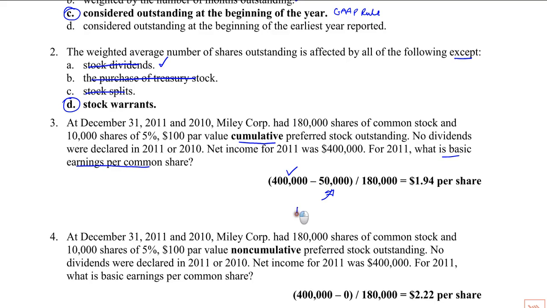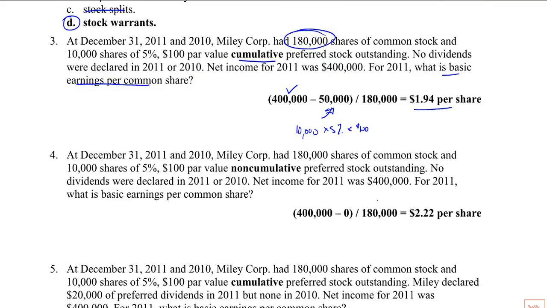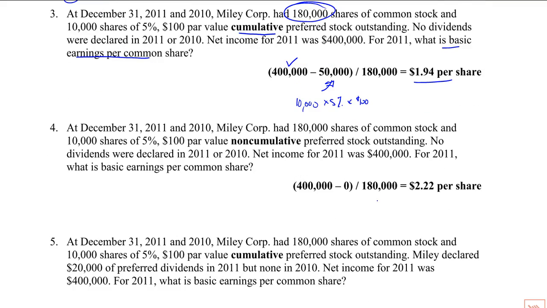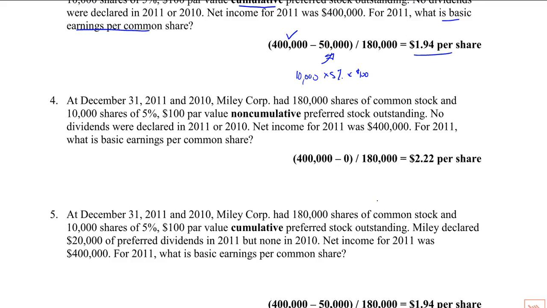Anyway, 10,000 shares times 5% times 100, which is the current year's dividend. So for cumulative, just take out the current year's dividend, and we don't even have to calculate the outstanding shares. They just give it to us, and there's your answer, $1.94. This is just a baby basic EPS problem, really testing that you understand the dividend adjustment.